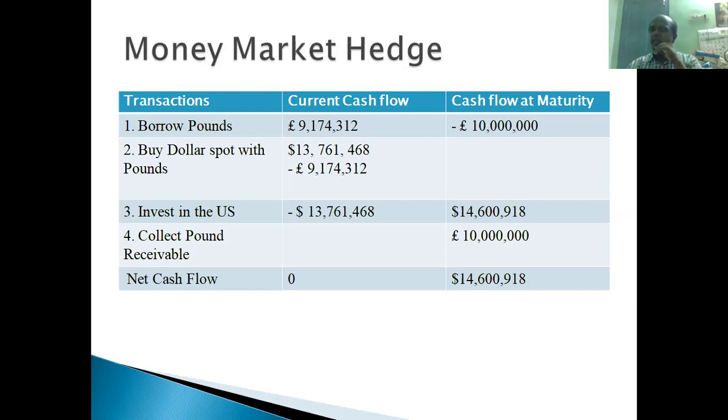amount of 10 million pounds, whatever be the exchange rate available in the market, it doesn't matter for the Boeing Corporation. Boeing Corporation already made the deal and they have confirmed this exchange rate, right? $1.46 per pound is confirmed. So this amount is the guaranteed proceeds to the Boeing Corporation from British Airways, right? So this is the way money market hedging is done to reduce the impact of exchange rate fluctuations.